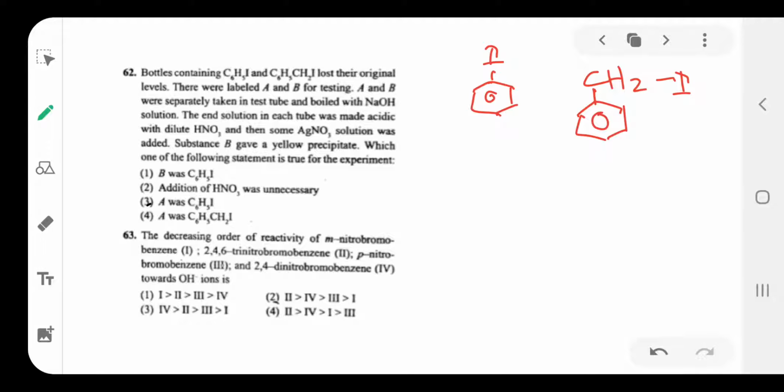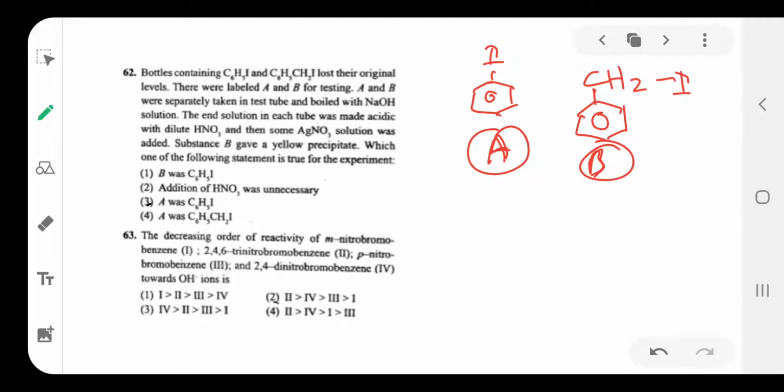We don't know which is which, because the labels are lost. They had labels A and B for testing, but the bottles lost their original labels. Here it is A or B, we don't know. For example, I am taking this as A and this as B, but actually the labels are missing.